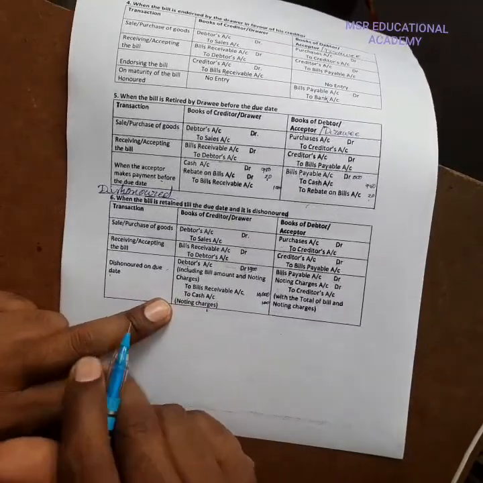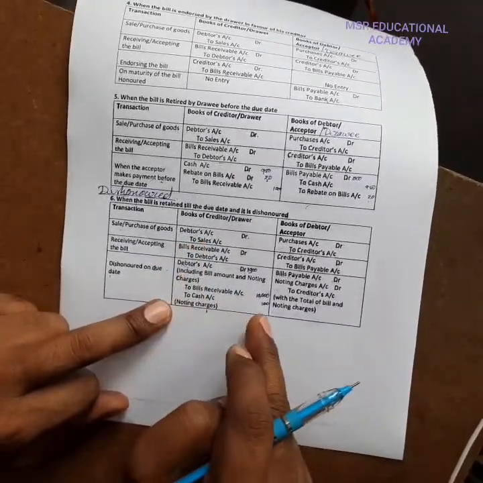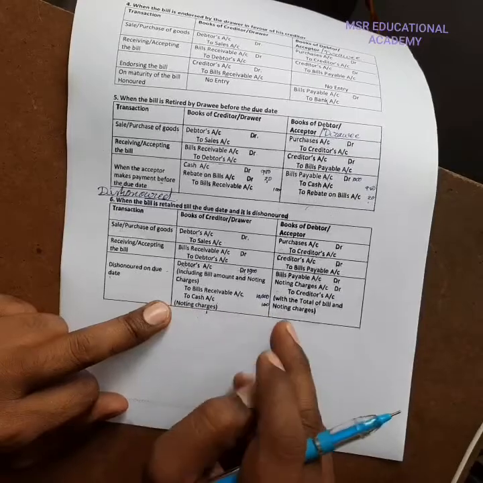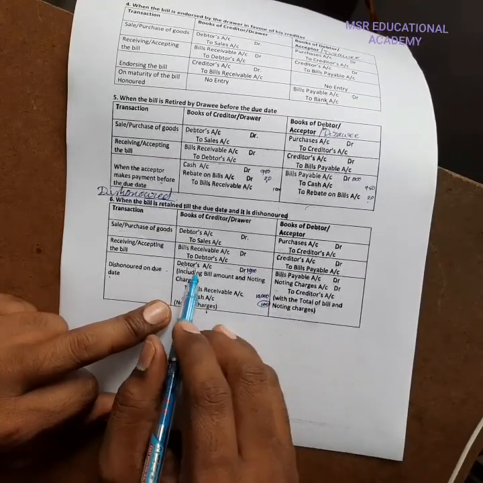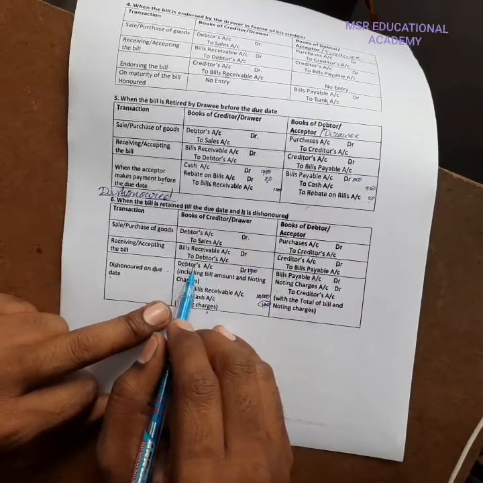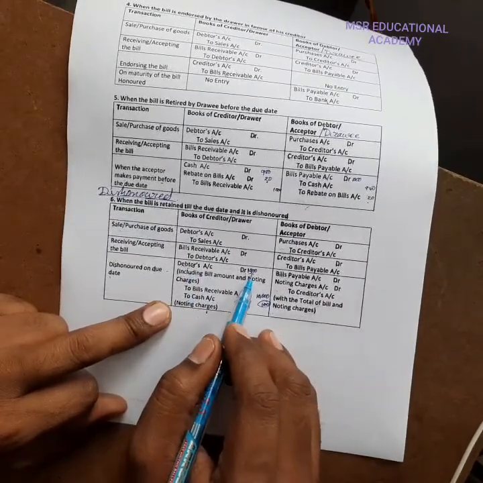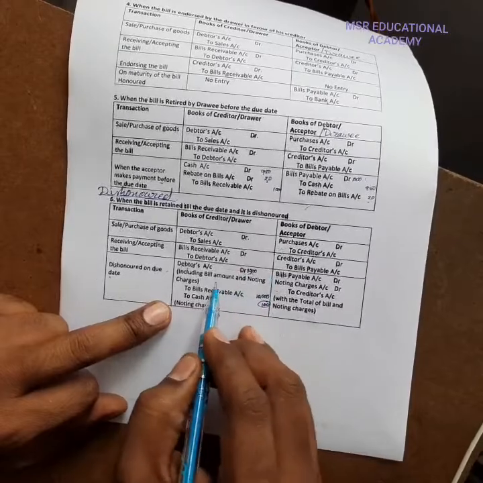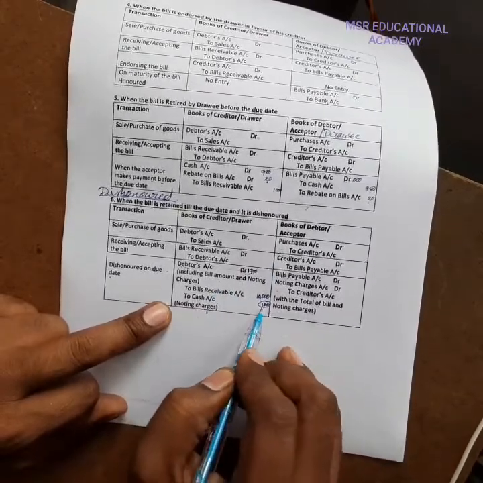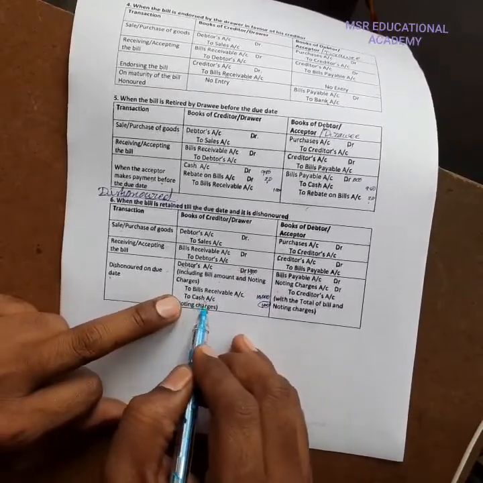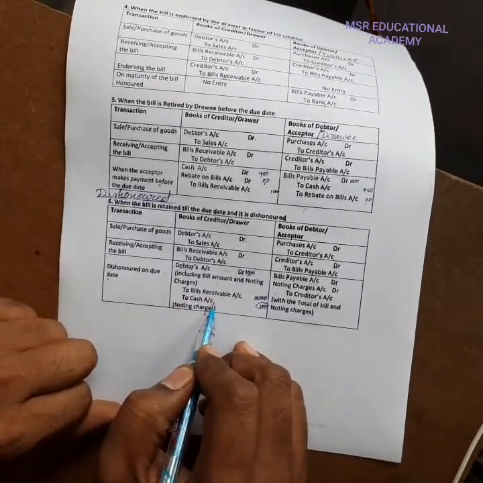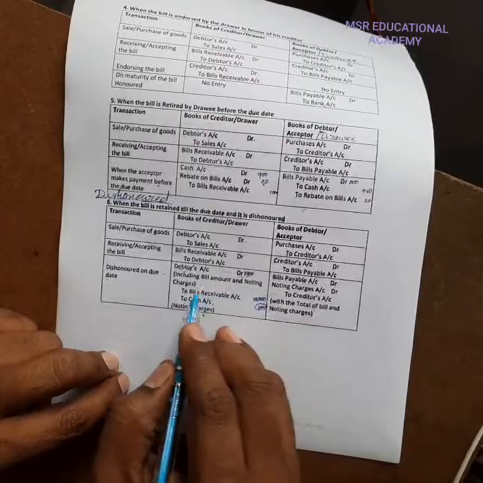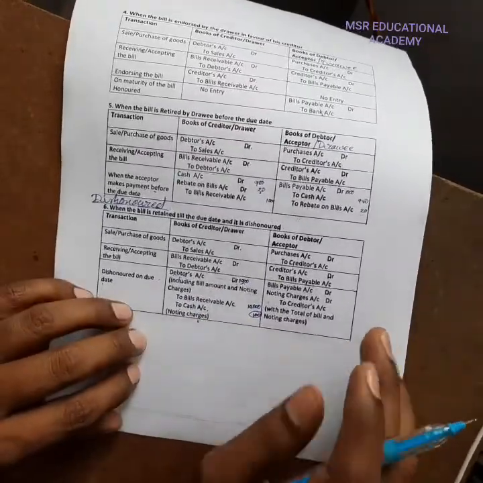The 100 rupees should be collected from the debtor, who is liable for the noting charges, but at the time of noting the drawer pays. So if it is a cash payment, we credit the cash account. That is the simple point.